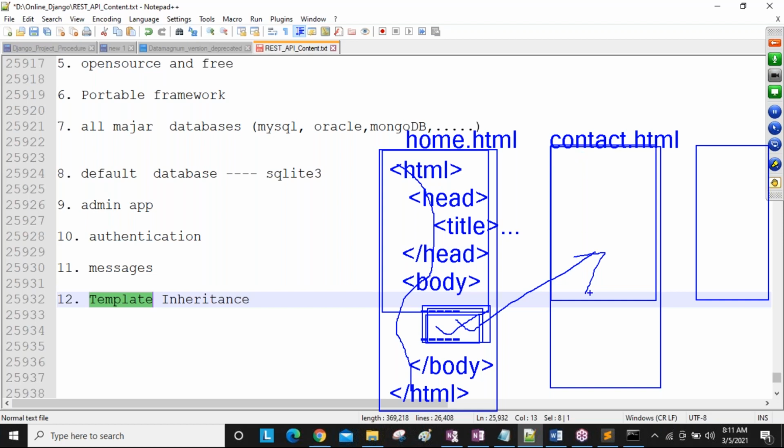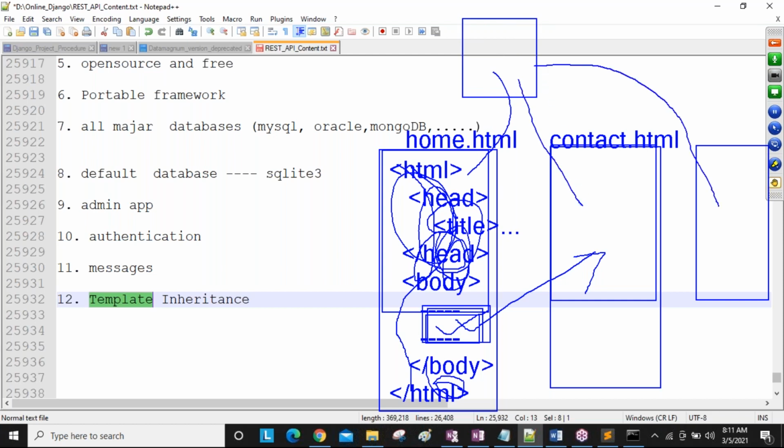So instead of writing all this code in every HTML, we write these tags only one time in a separate place, for reusability. That is, we can use it in the home template, contact template, service template, login template, like that. In every template, we write only the main code in the body, directly, without writing all the existing tags. And we also write JavaScript plugins, Bootstrap plugins, CSS plugins. There's no need to write them in every HTML; in one common place we write them, and we can reuse them.